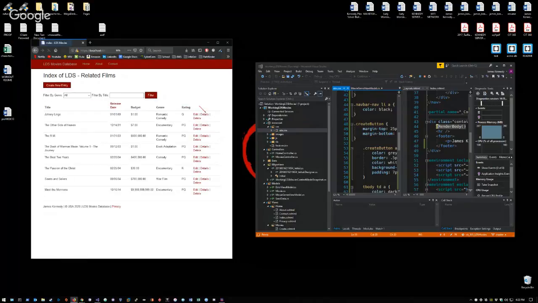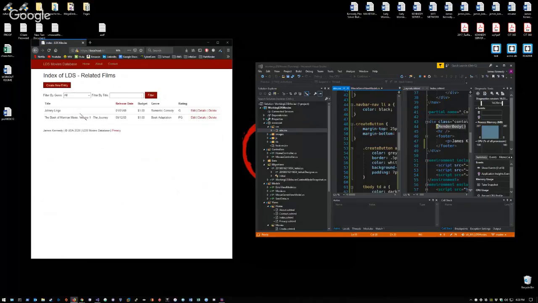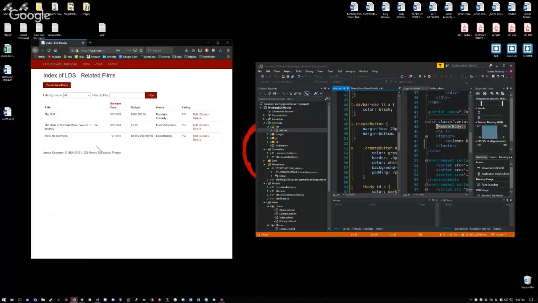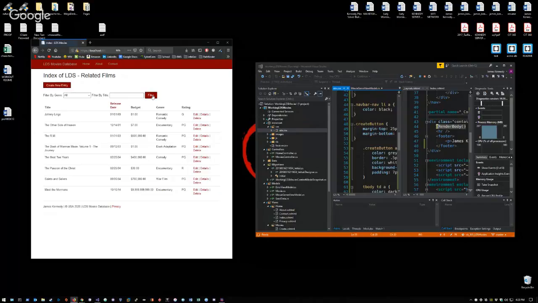So, let's filter by title. Let's look for titles that have the letter J in them. Johnny Lingo and The Journey. Let's filter by things that have the letter M in them. The RM, the Book of Mormon movie, Meet the Mormons. So we can see clearly that the filter function is working.